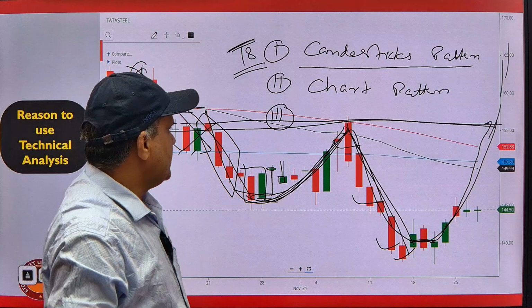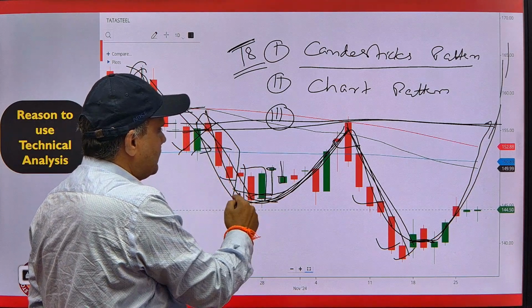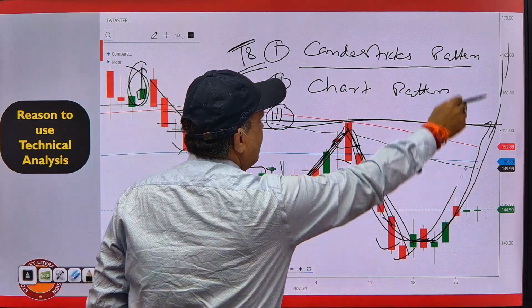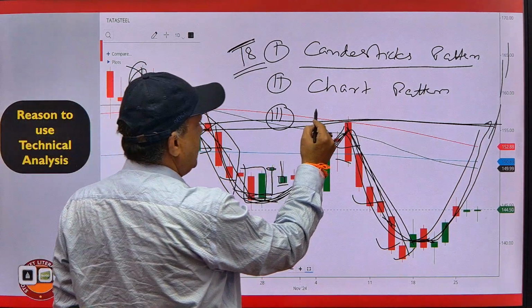So that means this is known as the chart pattern. That means the chart has been made from various candles, and this is a pattern which is known as the chart pattern. And third, we have to understand the indicator.